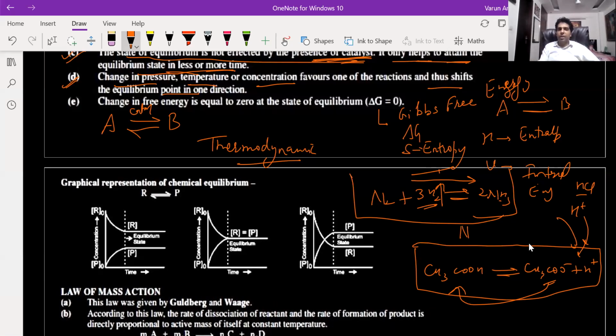So change in pressure, temperature, and concentration favors one of the reactions and thus shifts the equilibrium point in one direction. Now suppose if I'm increasing the pressure of ammonia, the equilibrium will shift in the backward direction. So ammonia will start decomposing to give me back the reactants. If I'm increasing the pressure of the reactants, then it will shift in the forward direction. So there can be shift of equilibrium in any one direction, either forward or backward.